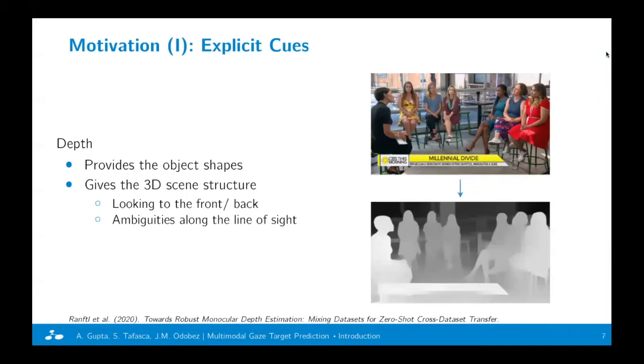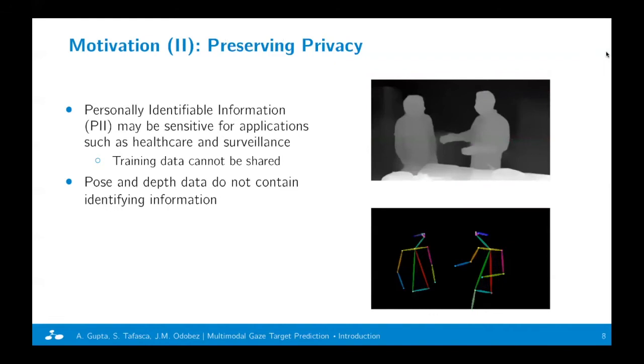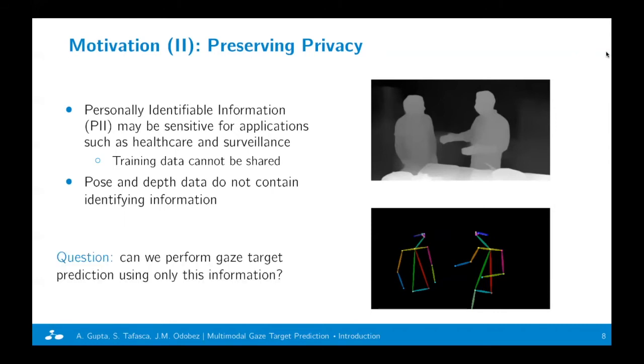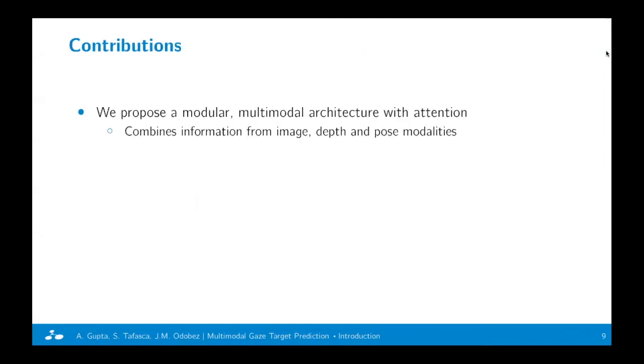A second motivation is to use our model for privacy-sensitive applications. In such applications, such as healthcare and surveillance, the identifying information, such as faces, cannot be revealed. And so training data cannot be shared. However, if we have processed data, such as depth maps and pose maps, which do not contain identifying information, then the data could be shared and we could train some models. So a question we would like to answer is, can we perform gaze target prediction using only depth and pose information?